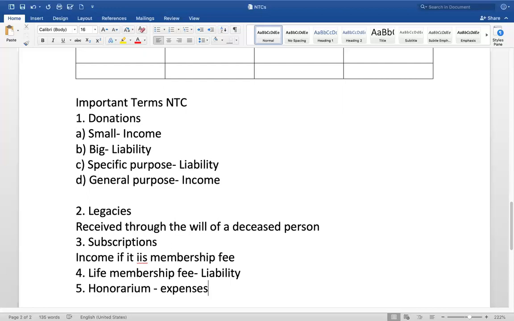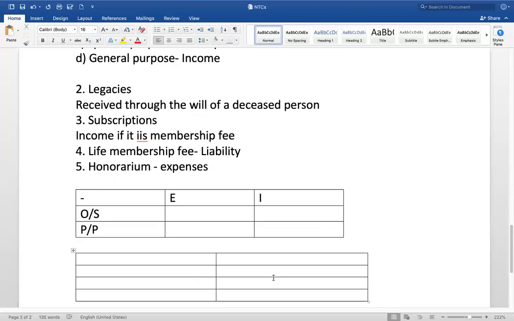Expenses. So these are some of the important terms. Then you have important treatment. We'll talk about outstanding and prepaid. Outstanding expenses: always it's a liability.